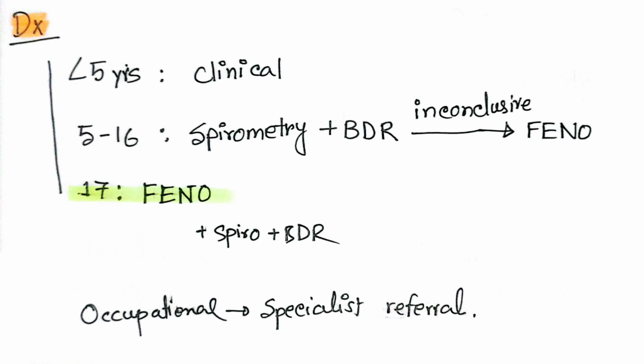If the patient is less than 5 years, then we will need to depend on clinical symptoms, like we have mentioned: there may be a history of shortness of breath, chest tightness, wheeze, cough, and some history of diseases or family history.